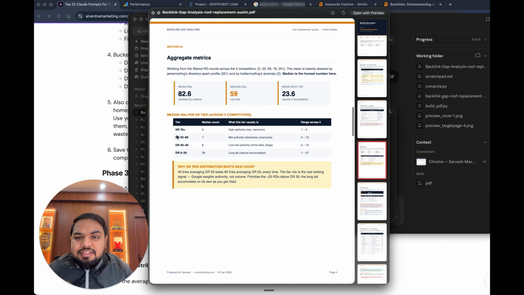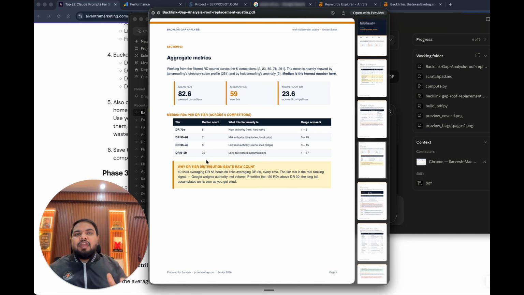And then you can see this is the exercise that we were just talking about, how many DR70 plus links our competitors have. So this is the aggregate metrics, how many DR50 to 69 links, how many DR30 to 49 links, but it is also giving you that the total number of DR0 to 29 links on an average is 39.